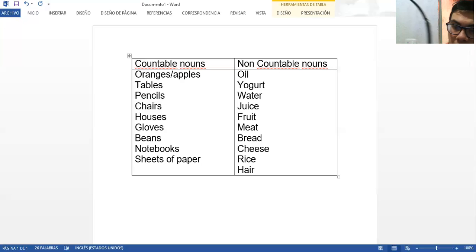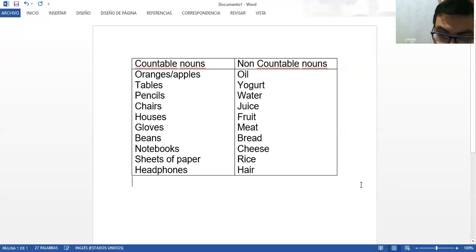Here I have some headphones and they are countable. So let's write it here, headphones. Okay, so after we have thought of some clear examples of what is countable and what isn't countable, now I'm going to explain some things to you.